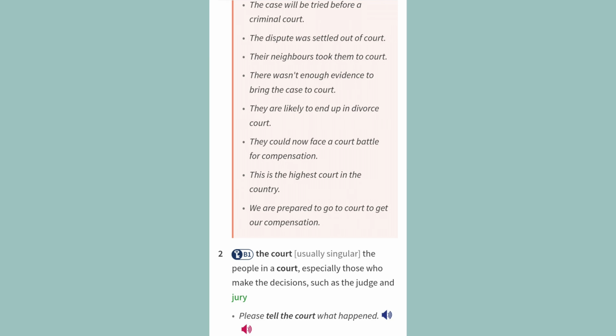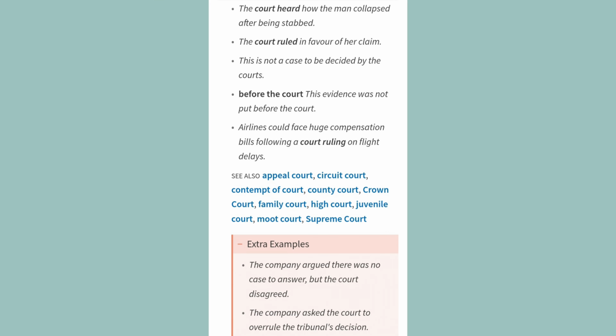Especially those who make the decisions, such as the judge and jury. Examples. Please tell the court what happened. The court heard how the man collapsed after being stabbed. The court ruled in favor of her claim. This is not a case to be decided by the courts. Before the court. This evidence was not put before the court.